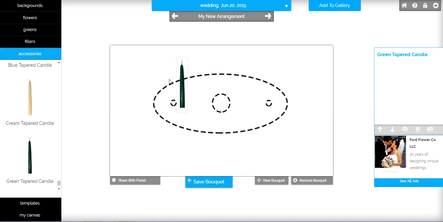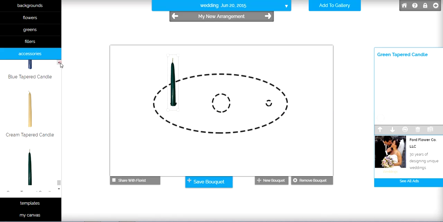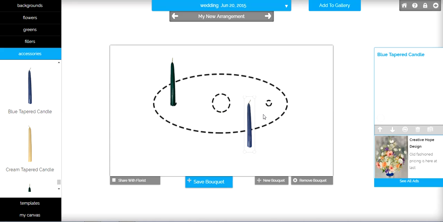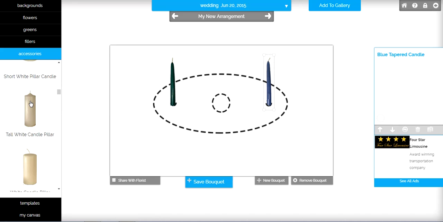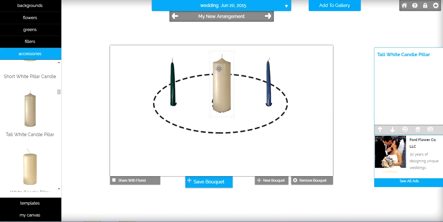I'm doing a green one. You can use any color that you want. And I'm going to do a blue one. This represents him and her. Then we're going for the tall white candle pillar. And the two of them will take their color candles and light the one and be joined together.